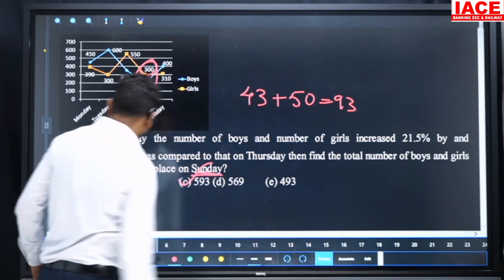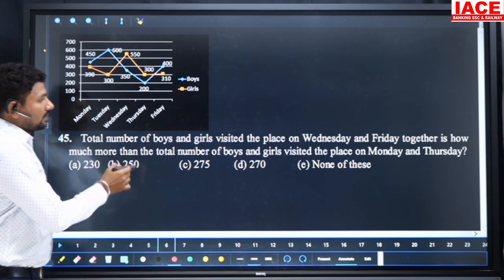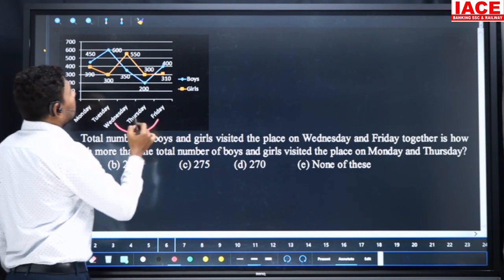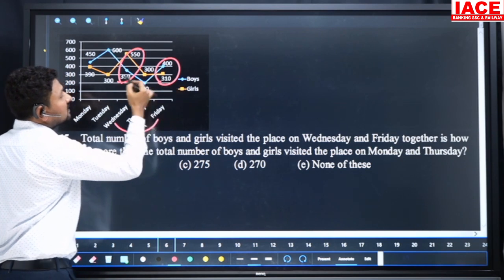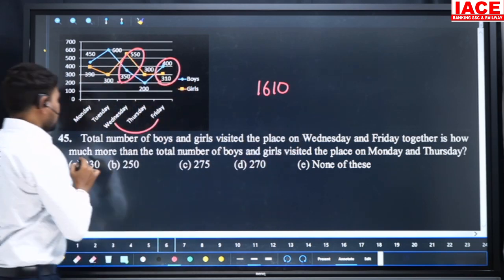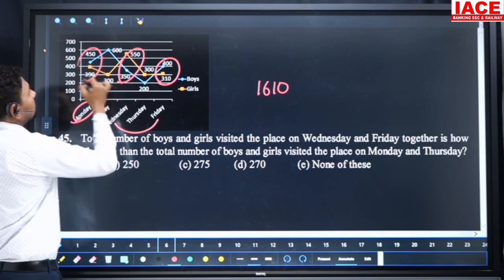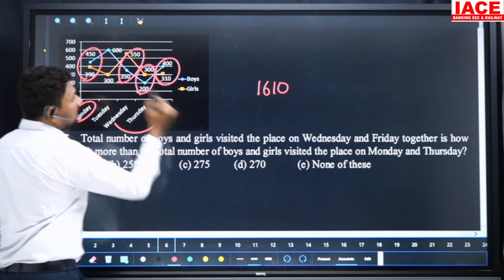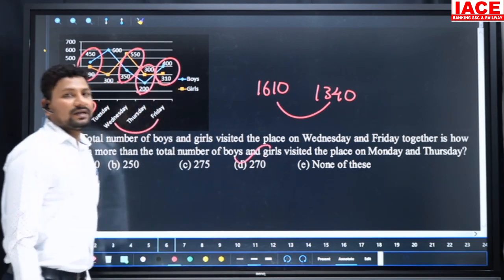Then the next question, look at the 45th question. The total number of boys and girls who visited the place on Wednesday and Friday together. So the Wednesday and Friday total value is required. It is 350 plus 550, 900, and 400 plus 310, 710. 900 plus 710 is the value 1610. And next, how much more than the total number of boys and girls who visited on Monday and Thursday. Monday is 450 plus 390, it is 840. And Thursday value 500, the overall value is 1340. 1610 minus 1340, the difference is 270. Our option is D.